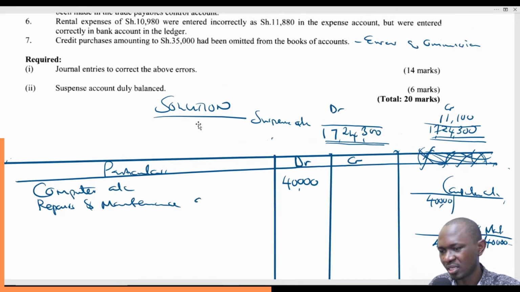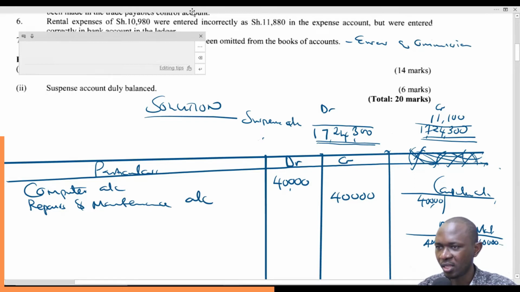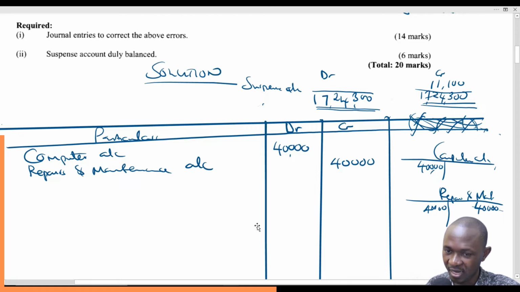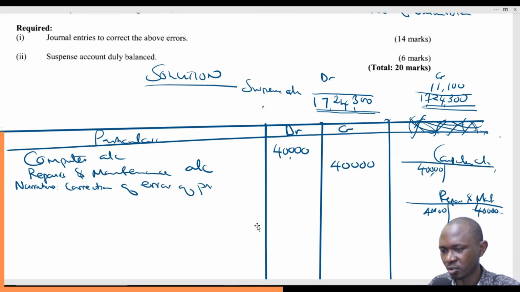So repairs and maintenance account, 40,000 like that. And then in our explanation, we simply say this is the narrative. Narrative will be correction of error of principle. So anybody will understand what you've just done.